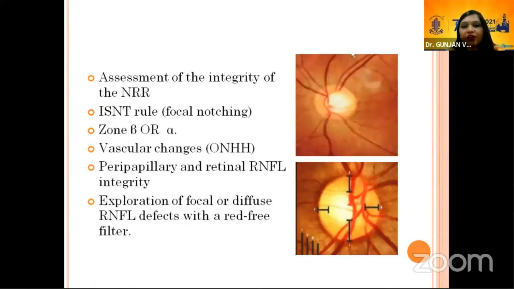When we want to find out a glaucoma suspect or we want to go for early diagnosis, we should always be checking whether the ISNT rule is followed or not, and we should always be checking for retinal nerve fiber layer defect. Exploration of focal or diffuse RNFL defect should be done with indirect ophthalmoscopy if possible. If not possible, then do fundus photo with a red-free filter, and you can easily pick up these defects.